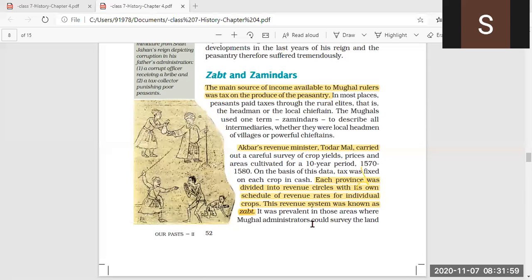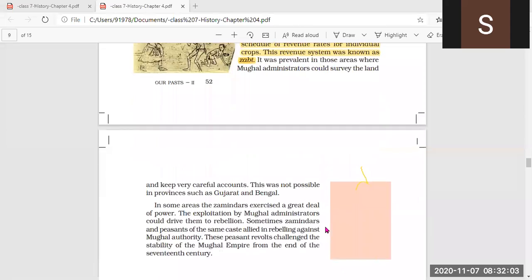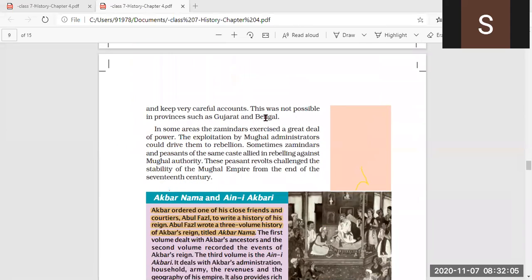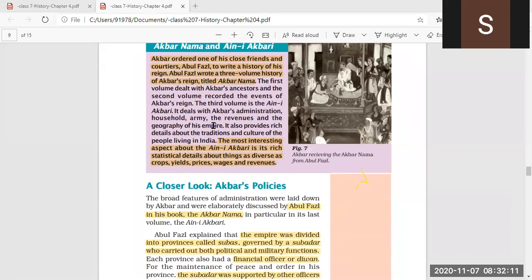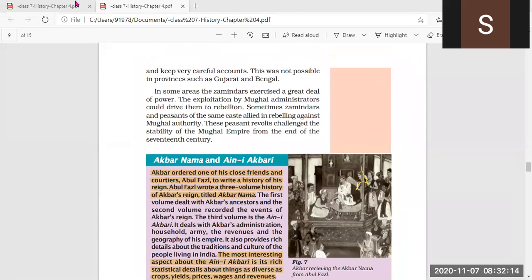Now, next, it was prevalent in those areas where the Mughal administration could survey the land and keep very careful accounts. This was not possible in provinces such as Gujarat and Bengal. It was not possible in Gujarat and Bengal to keep a careful survey and maintain the accounts properly.